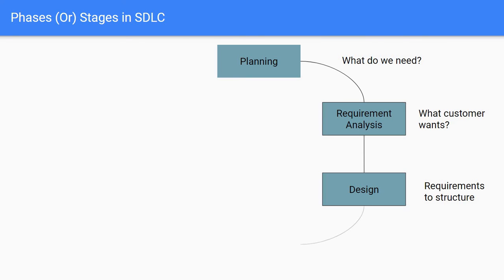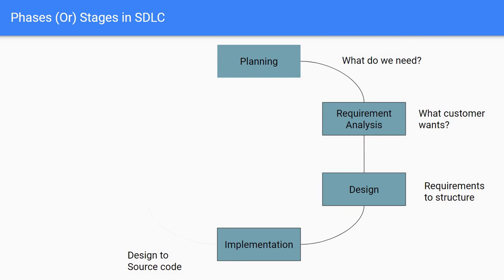And the next phase is implementation. In this phase, we are actually building the product. At this stage, the actual development starts. The purpose of the implementation phase is to translate the software design into source code.